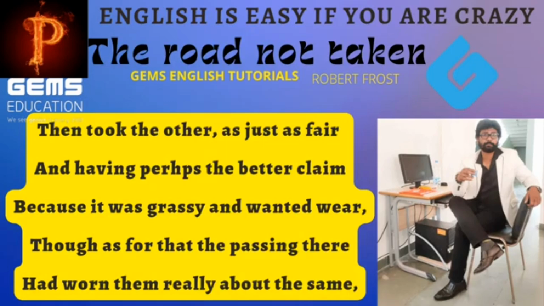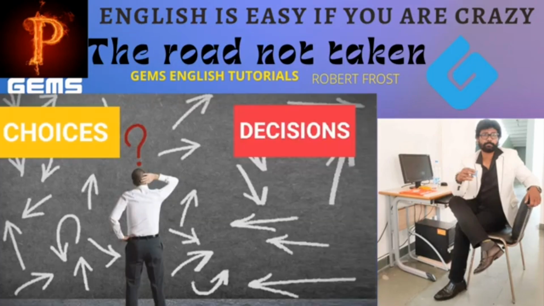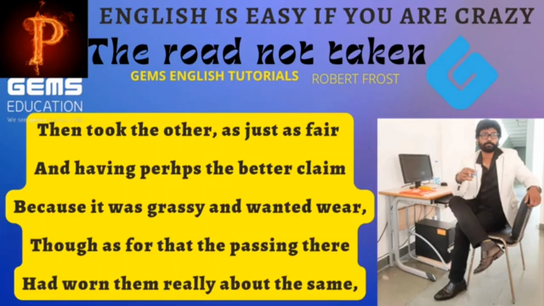Robert here was not only talking about the roads, but also about the decisions we make and the choices we take in our life at crucial times. Because whatever we are today is because of the choices we made in the past, and what we will be in the future is based on decisions we take now. It's a metaphorical comparison of your decisions and choices of your life with that of the roads.